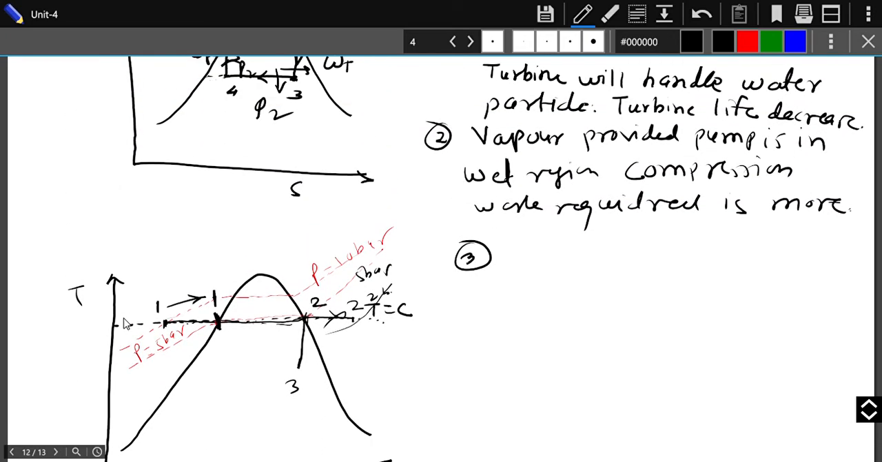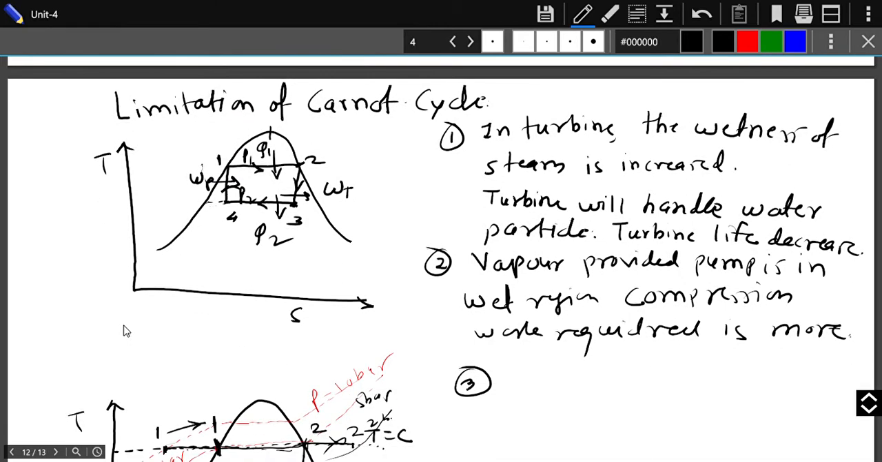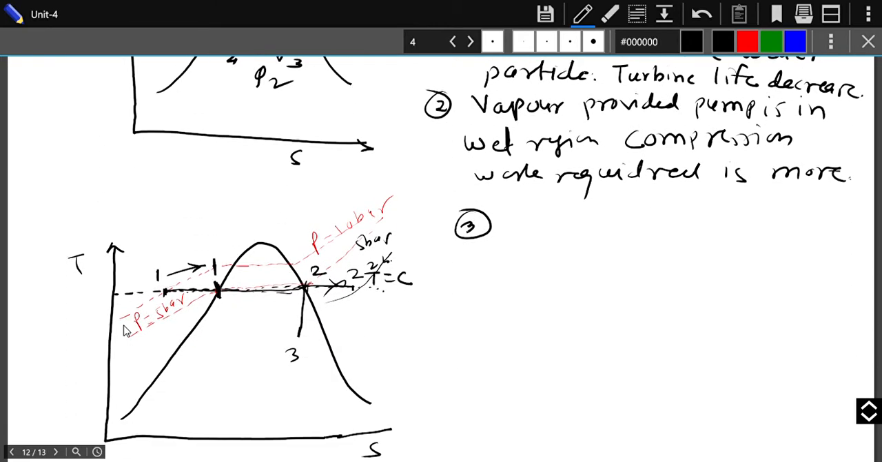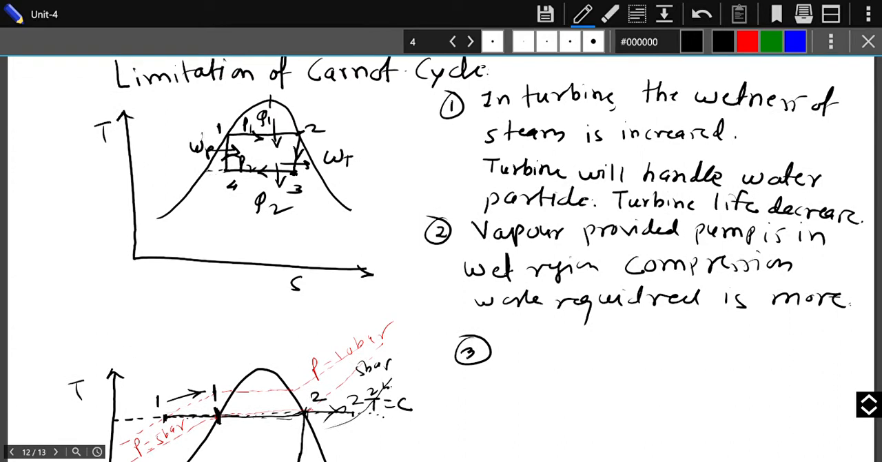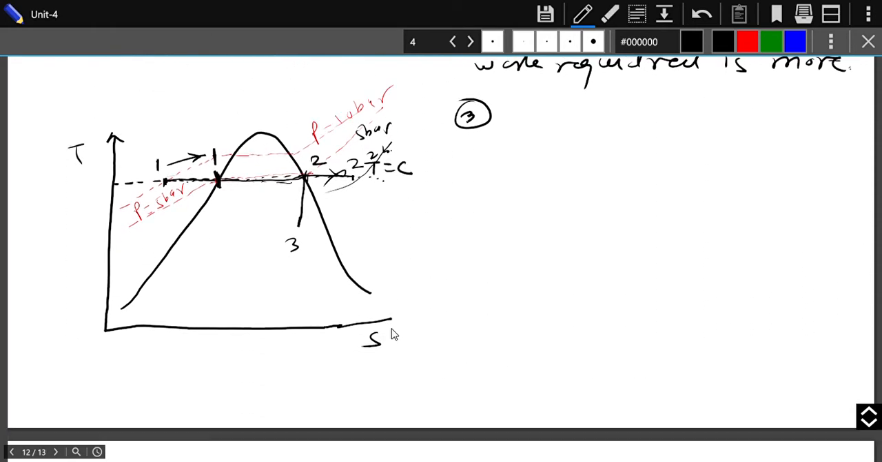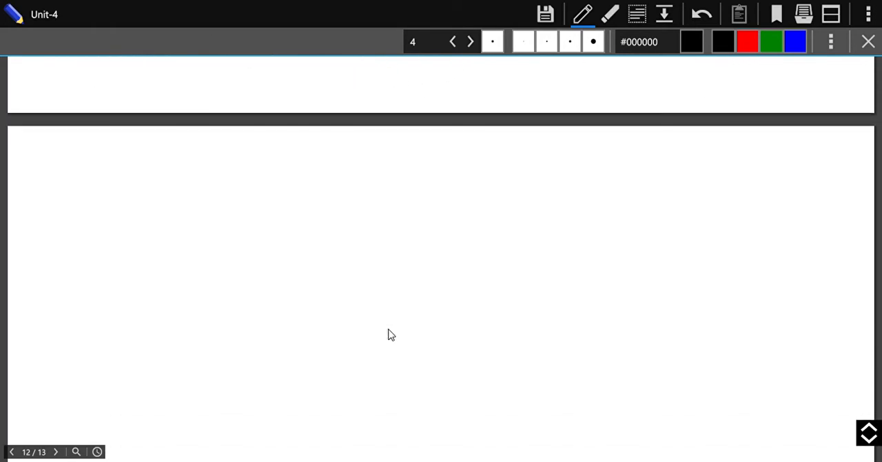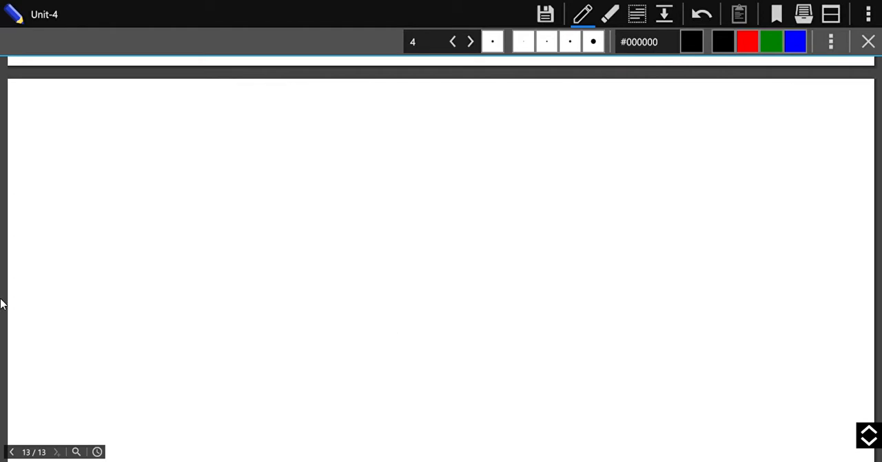Okay, as we have discussed the limitations of the Carnot cycle, the problem is that the heat addition at constant temperature and rejection at constant temperature makes the process difficult, and it is having issues. So now those issues can be replaced with the help of the Rankine cycle.